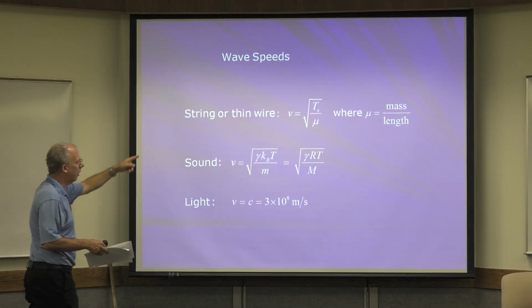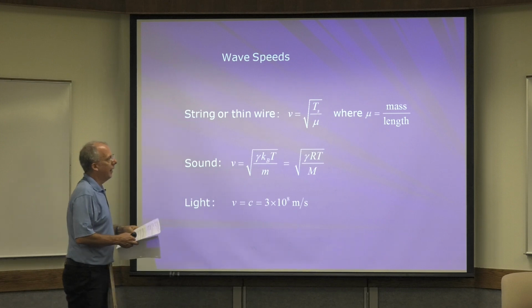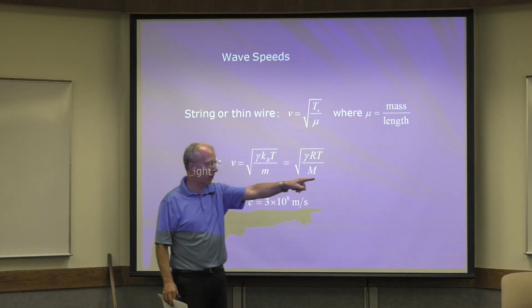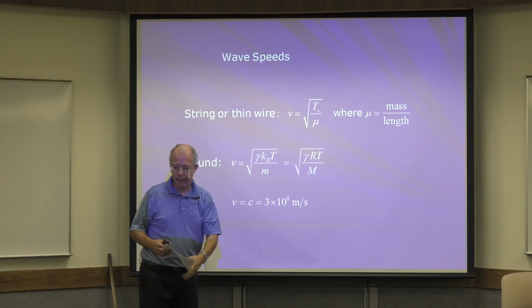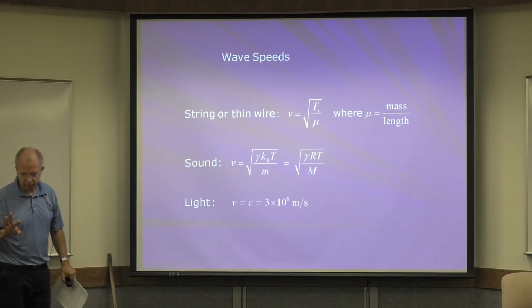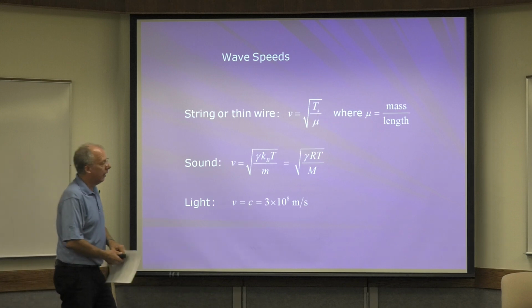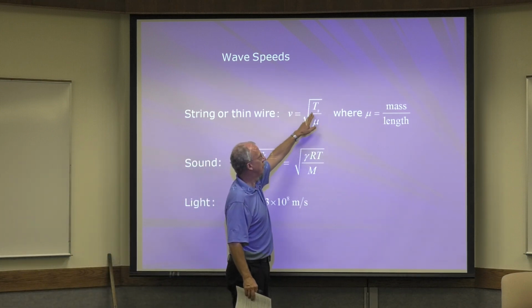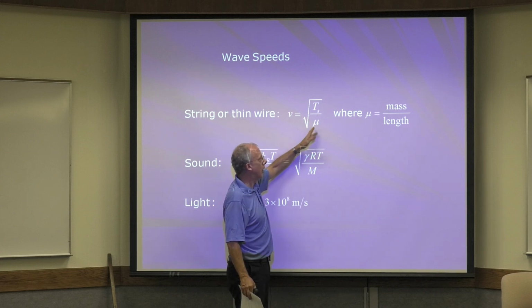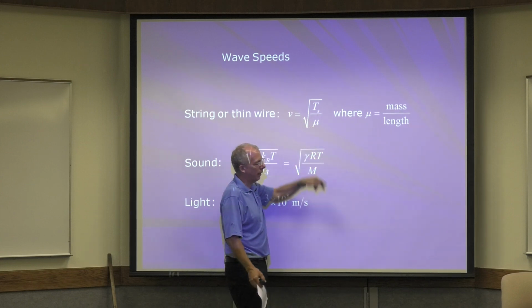Now, this is kind of important. Let's say you connect a string to a doorknob over there and a doorknob over there, and in order to get a wave going, you just give it a flick. When you set it up, you have a certain tension, how tight it is, and you buy a string with whatever mass per length.